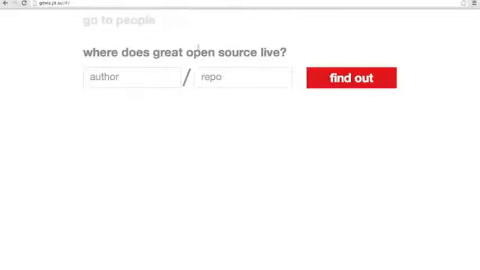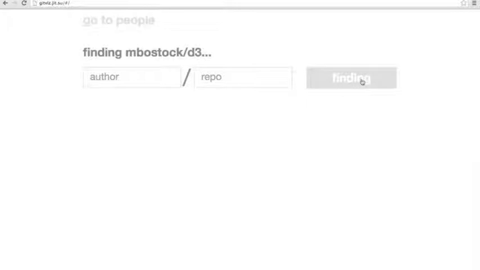Okay, so this is our project. As you can see, it starts off asking where does great open source live? The way you use it is you type in the name of an author and the repository. So in this case, we'll do Mike Bostock, the creator of D3, which is the visualization library we use to make a lot of this.